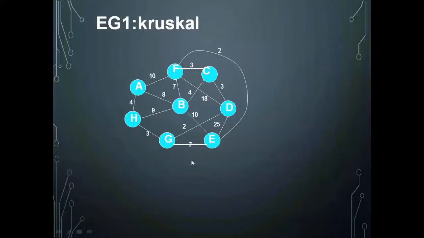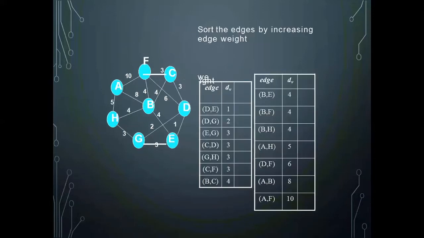We'll see an example. This is a graph you are having. So first thing, you should sort the edges. This is the graph you are having, and you are sorting the edges. You just see what all are the edges you are having. So these many edges you are having. DE 1, DG 2. These are the one weight edges. So only one weighted edge is DE, that is the first one.